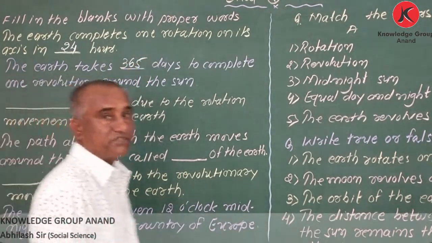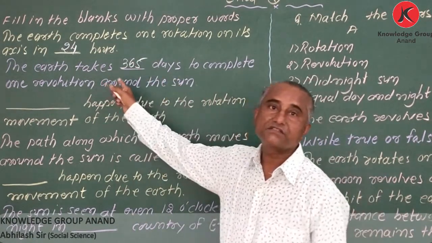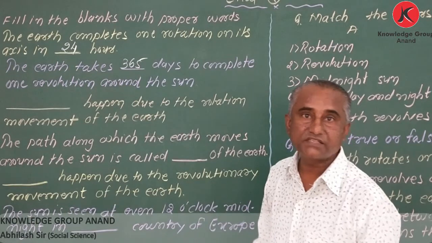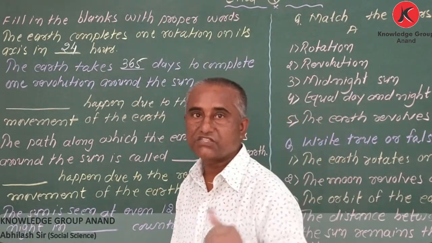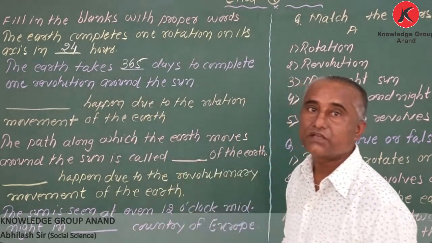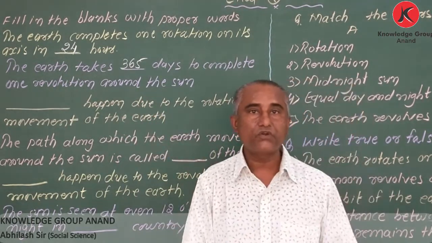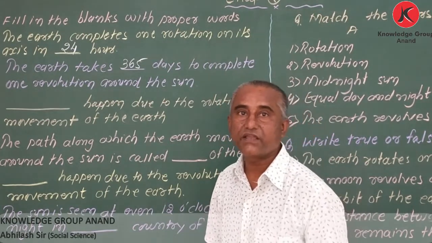Don't make a mistake. If days are written, that is 365 days, and if year is written, then 1 year. Here I have asked days. So to complete one revolution, the earth takes 365 days.